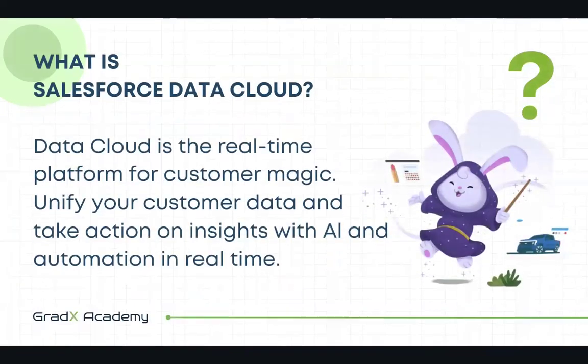So what is Data Cloud? Data Cloud is a real-time platform for customer matching, where you unify your customer data and take actions on the insight with AI and automation in real time. What we are doing is getting data from different sources, unifying it, meaning making one profile out of it, and then based on AI and automation, we are taking actions on it. And this is happening in a microsecond by using Data Cloud.